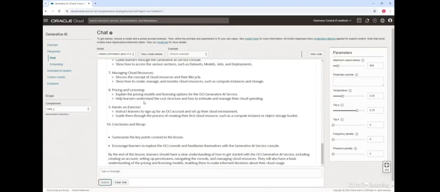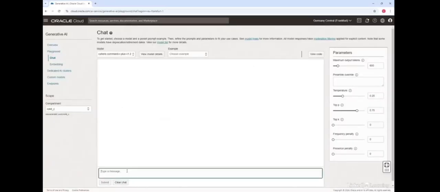And now I can go back and forth, I can interact. So this is a typical chat scenario, and you could chat with the model as much as you like. Depending on the output you're getting, you can change the prompt and you will get a different response. So this is the first example of how you can interact with the model, how you can chat with the model. Let me clear this chat.